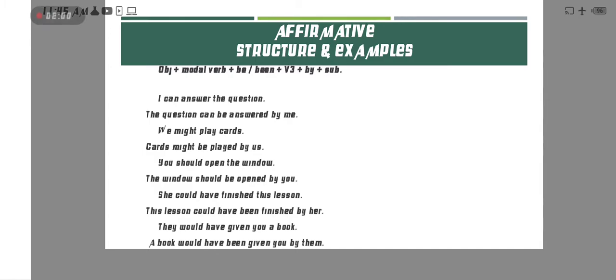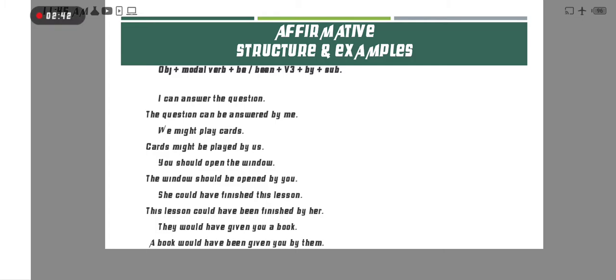If we have a modal verb, after the modal verb we have the first form of the verb. This means the modal verb gives us a present sense, like can, could, would, must. After that we always put the verb's first form. So if we have this sense, we put be after the modal verb. And if we have the third form after the modal verb, then in passive voice we use been.